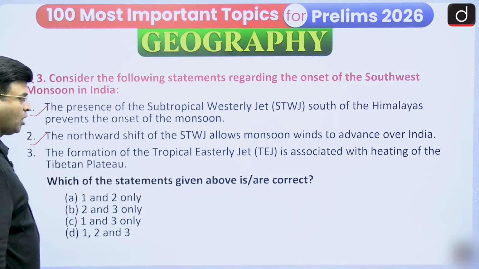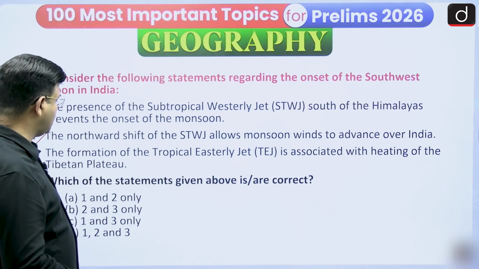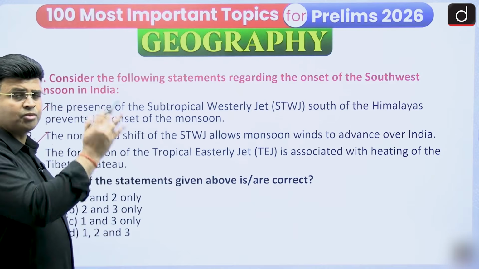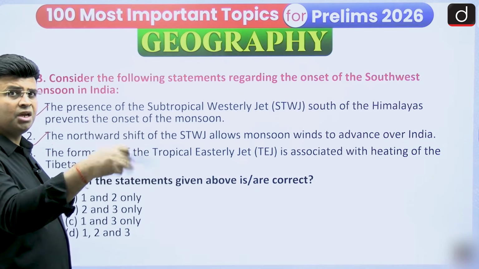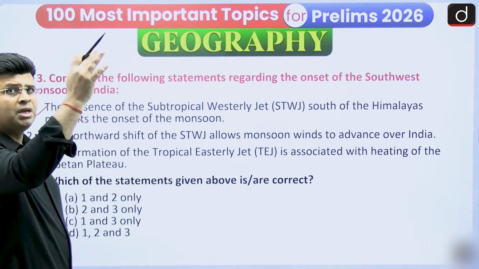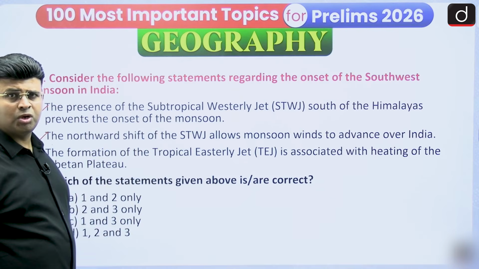The formation of the tropical easterly jet stream is associated with the heating of the Tibetan plateau. Yes, after the subtropical westerly jet stream shifts, there is no descending air over the Tibetan plateau. It is highly heated, air starts moving up and then moves southward towards Mascarene Island.